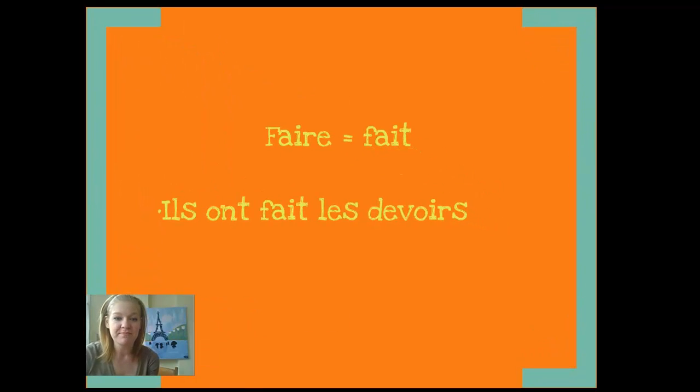Faire becomes fait. Notice that this is a conjugation of faire, right? How are we going to know that it's in the past tense when we're looking at a sentence? Well, we're going to look at the word that comes before. We're going to see if it's a subject pronoun. Is it a conjugation of our verb that agrees with our subject, or do we have a helping verb in front of it? In this case, we do. Ils ont fait les devoirs. They did the homework. So we notice that it's in passé composé because we've got ont as our helping verb agreeing with ils, and then fait is in our past tense, the participe passé of faire.